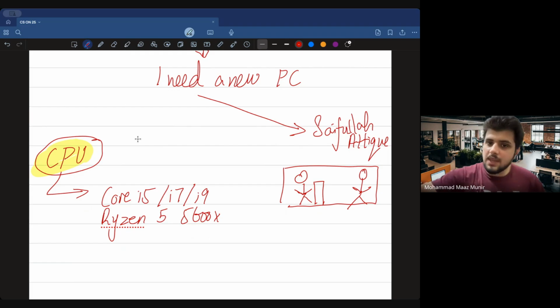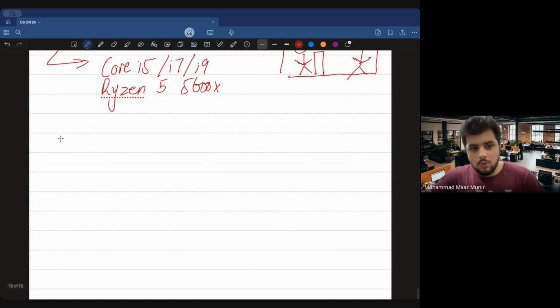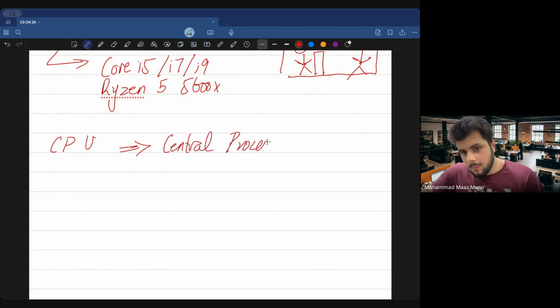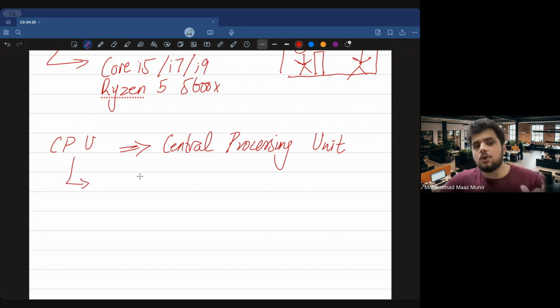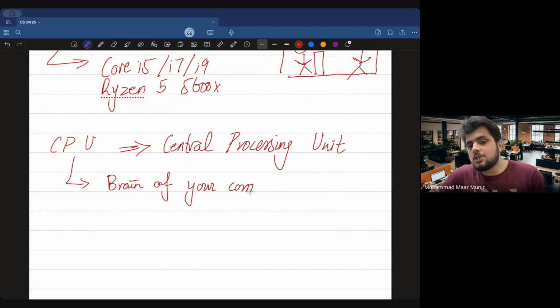अब CPU क्या होता है? That is the very first thing we need to study. CPU is the short form for Central Processing Unit. So if I can, in very simple alphas, say that CPU is the brain of your computer. It's the brain of your computer. Why is it the brain of your computer? Because without CPU, you cannot ensure that your computer chale. Because all the decision making type of thing is all बाकी चीजें तो वो सारा CPU नहीं करना है. Great to know सैफुल्ला, आप ही क्लास में आ गए हो.